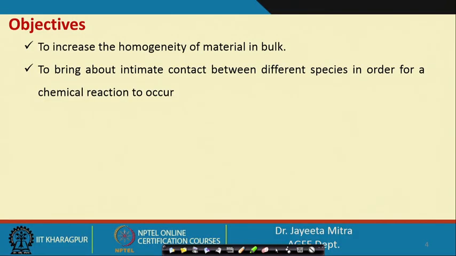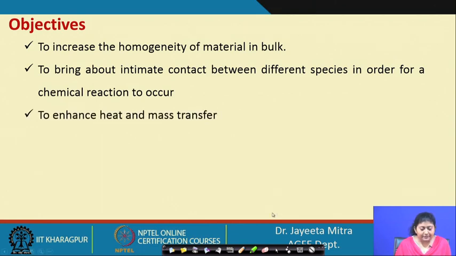However, this may not be limited to only the reaction process. It may happen that for extraction also, if the solvent, let us say, which we are using for extraction of some bioactive from the other micella kind of thing, and if proper agitation is done, then the extraction will be even better. So, that is one function of the mixing operation.